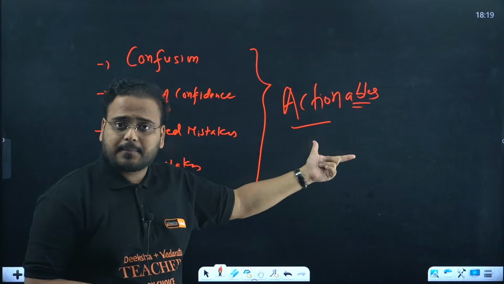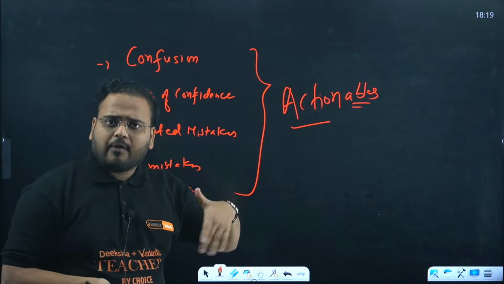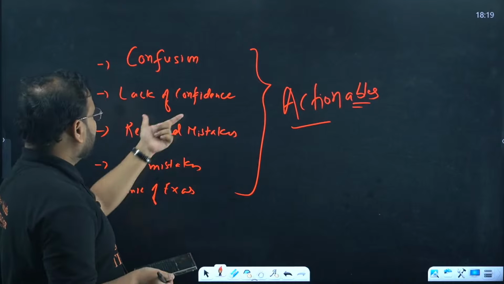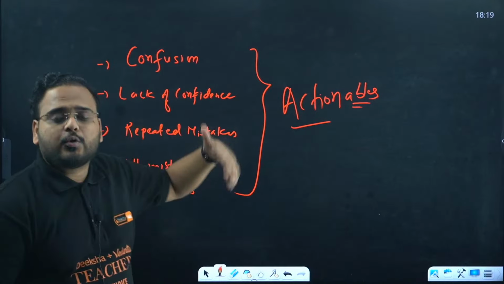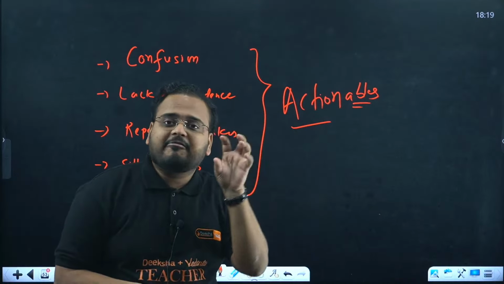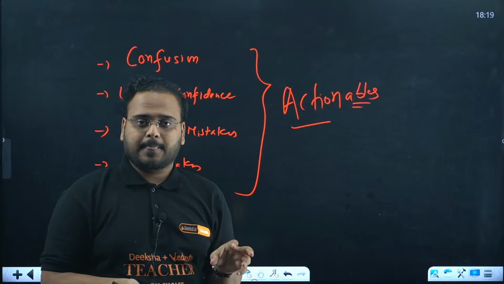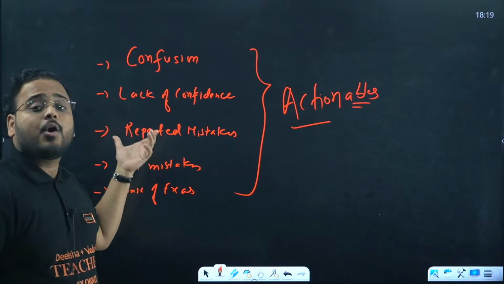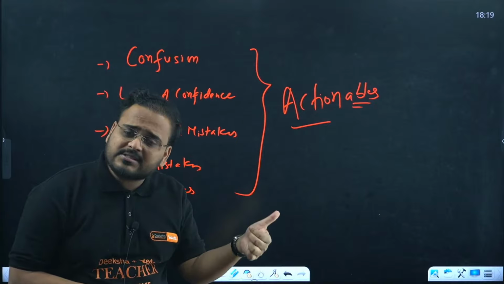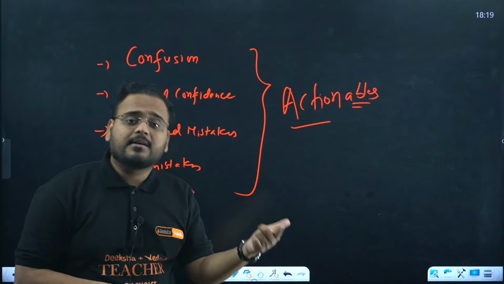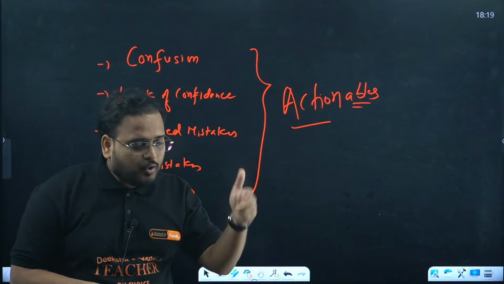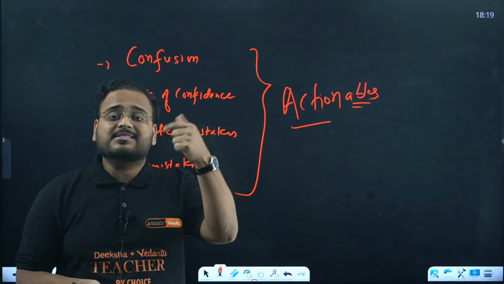What are you going to do about it? Yeah, you are in the mud. How can you get yourself out of this mud? That's what matters over here. Okay, so lack of confidence. What can you do to create confidence? Solve 5 similar questions on that topic. That's how you get confidence. Repeated mistakes. Why are those mistakes happening? Are they formula mistakes? Are they derivative mistakes? Are they because of not knowing the domain? So go and work on that. Ask yourself, what exactly is the problem?